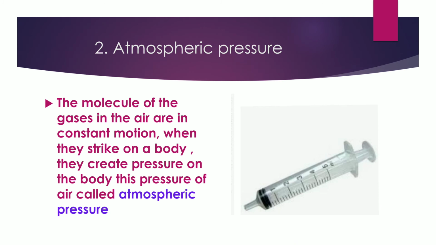The second property is atmospheric pressure. The molecules of the gases in the air are in constant motion. When they strike a body, they create pressure on the body. This pressure of air is called atmospheric pressure. For this, you need an injection syringe.